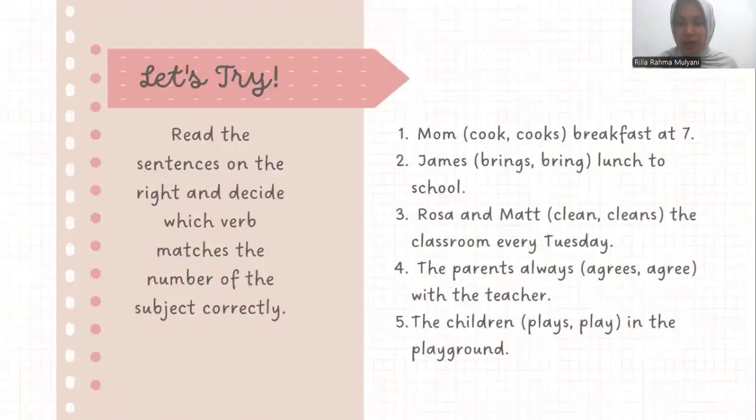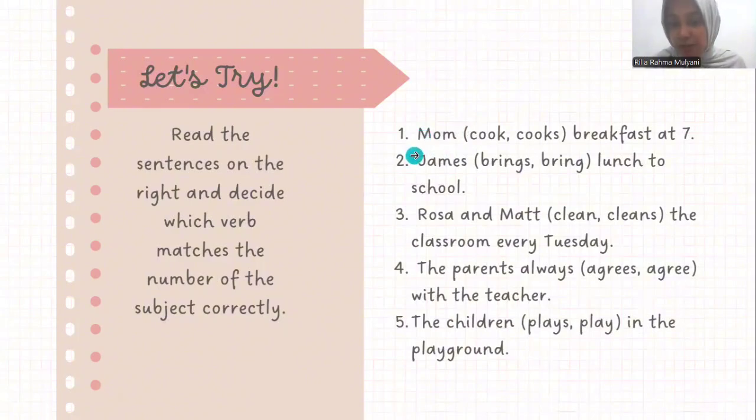Okay, let's try basic rule practice. Now this slide gives practice sentences to apply the basic rules. Number 1, mom cooks breakfast at 7. The subject is mom. It is one person, so it is a singular subject.